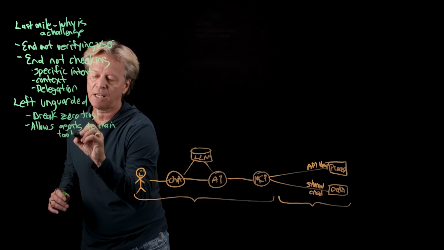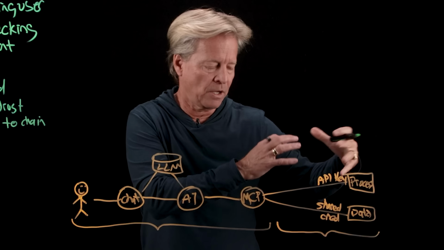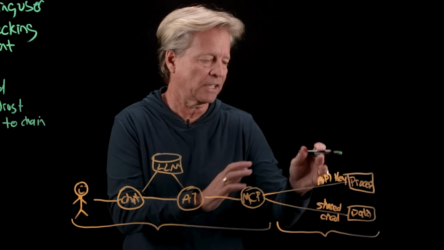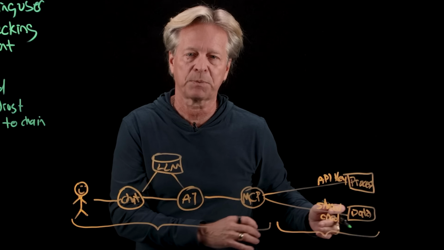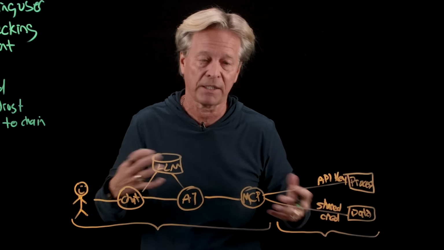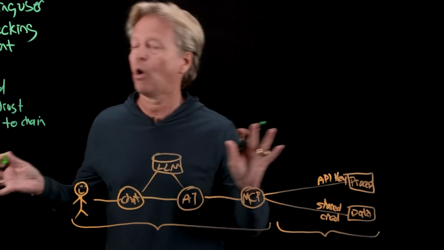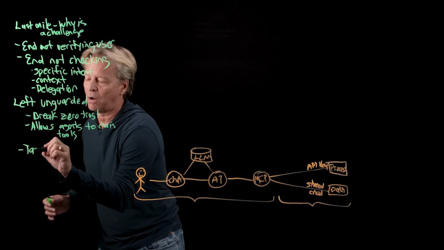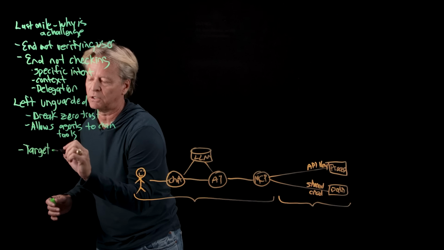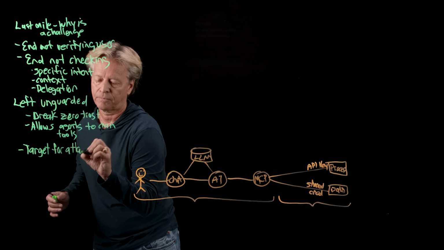Now that these are just connected through traditional connections, an agent can say, I want to call this API key, I've got another one, I can just start chaining all these processes together, because we don't have the context, we don't have the intent. So now we can chain this. And ultimately, this whole system, because of the last mile challenge, becomes a target for attackers.